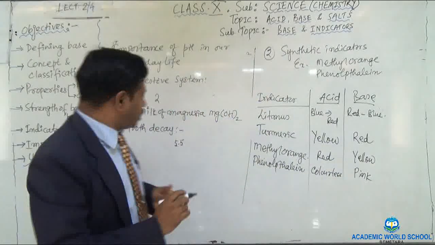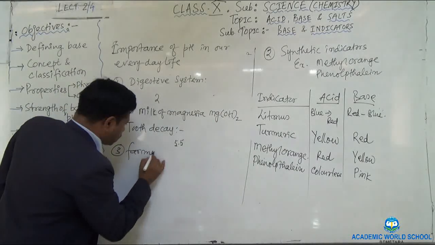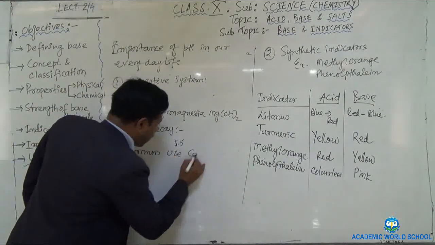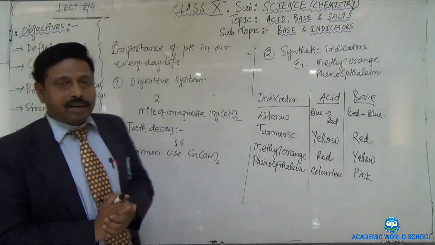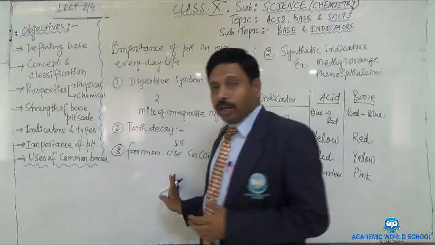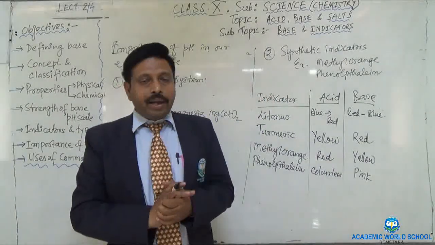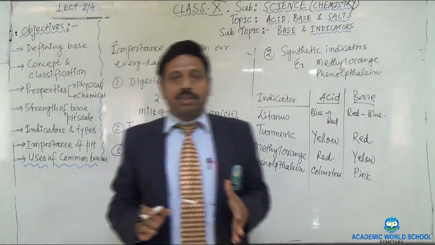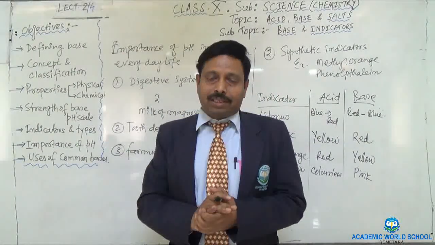Okay. Next one I can give you: farmers use calcium hydroxide, or slaked lime, in their field to reduce the acidity of the soil. In fact, what happens is that farmers use different types of fertilizers in the course of agricultural practices.